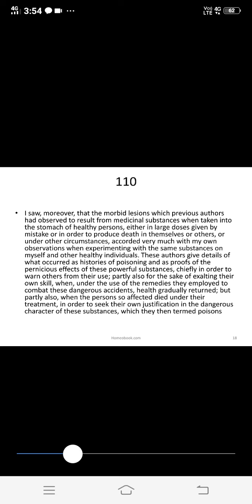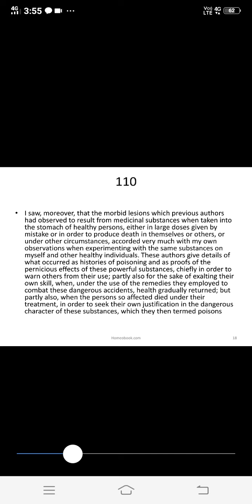I saw moreover that the morbid lesions which previous authors had observed to result from medicinal substances when taken into the stomach of healthy persons, either in large doses given by mistake or in order to produce death in themselves or others, or under other circumstances, accorded very much with my own observations when experimenting with the same substances on myself or on healthy individuals.